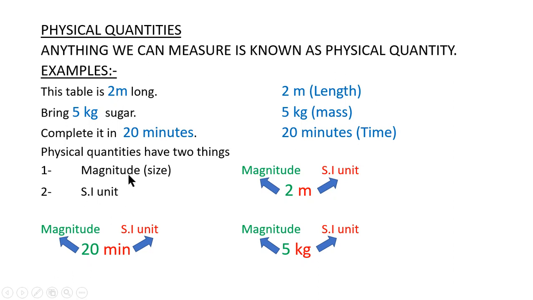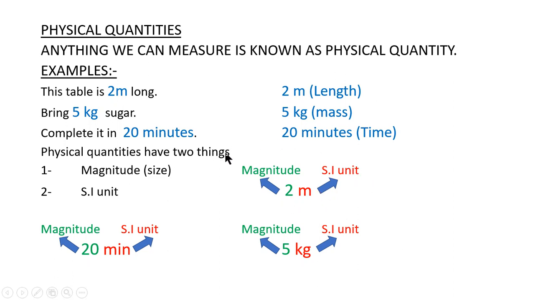Now what is a magnitude? Magnitude means the size, the numerical value, how big a thing is, the number. Okay, so in these three examples, 2 meter. We had an example, 2 meter length. Now in this example, 2 is the magnitude. It is the numerical value, the number, the size of the thing actually. So 2 is the magnitude of the thing and meter is the SI unit of the thing.